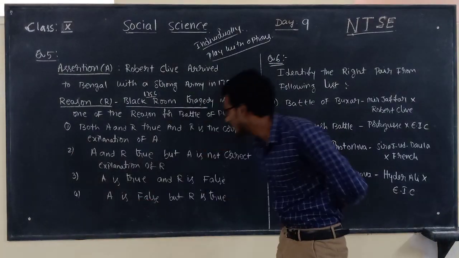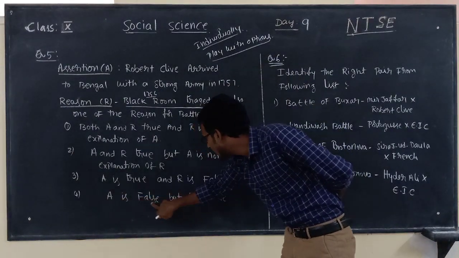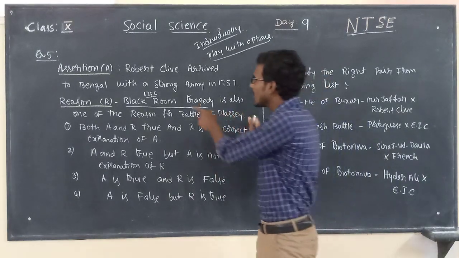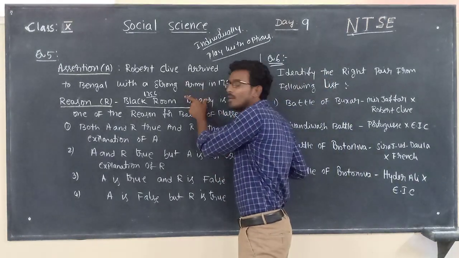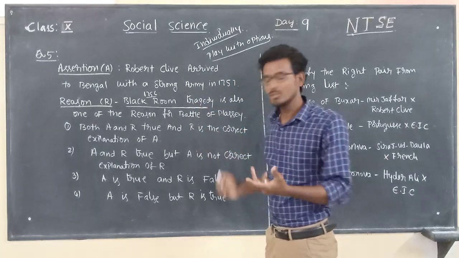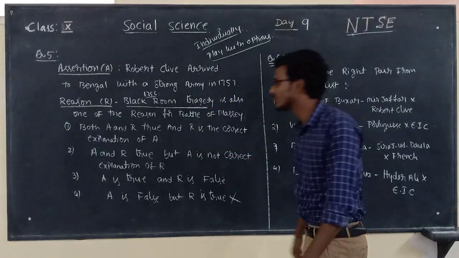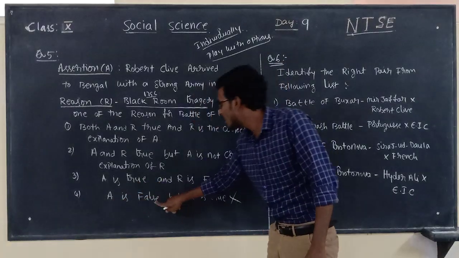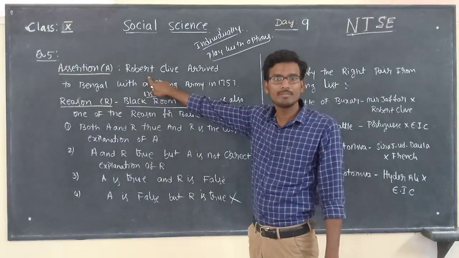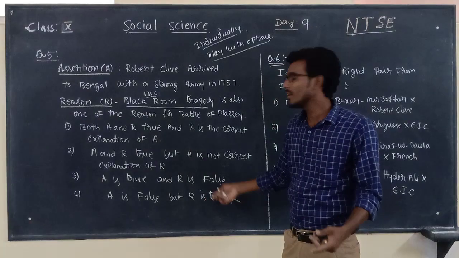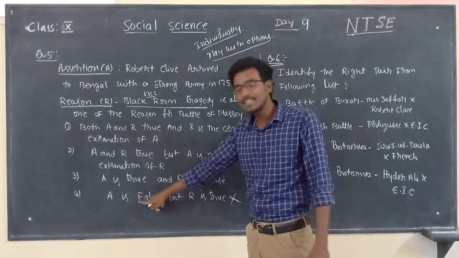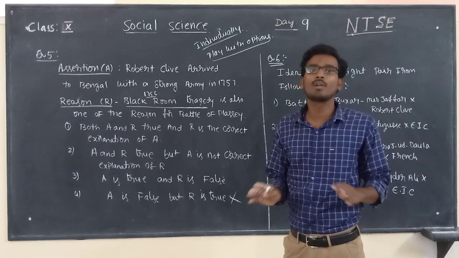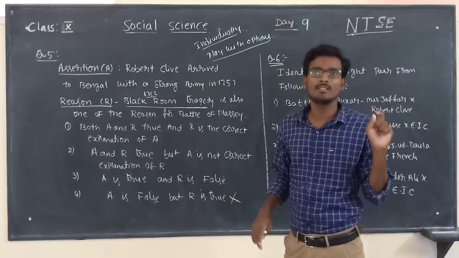Consider the fourth option: A is false but R is true. Observe these 2 statements. Is any statement false? No. So remove this answer. It is wrong because the option says A is false, but A is the correct one here, and R is true. Even though R is correct, they mentioned A is false. So delete option 4 from your list. It is not the right answer.